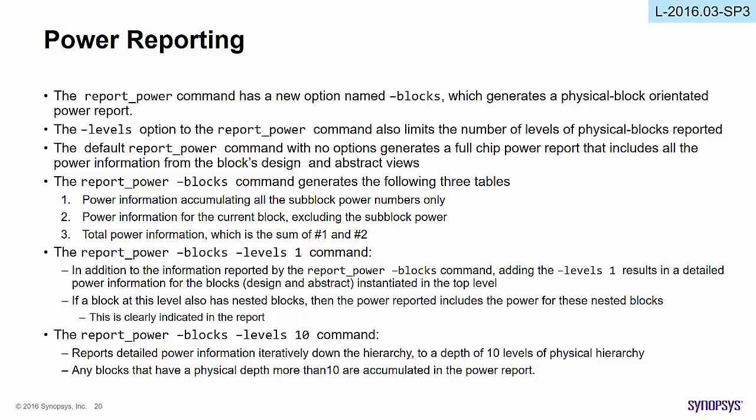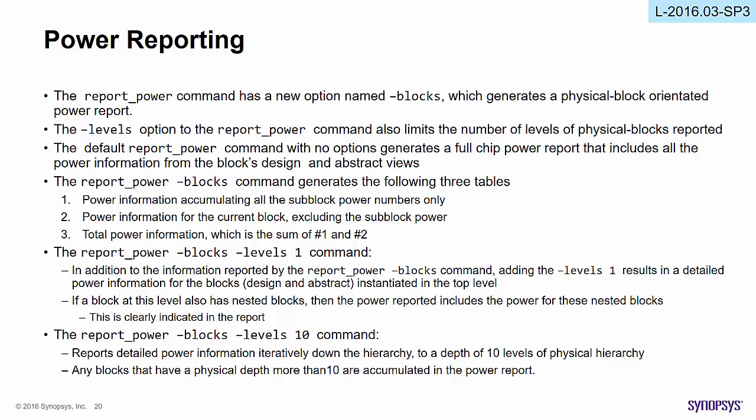The report_power command has a new option named -blocks, which generates a physical block oriented power report. The -levels option to the report_power command also limits the number of levels of physical hierarchy reported. The default report_power command with no options generates a full chip power report that includes all the power information from the block design and abstract views.